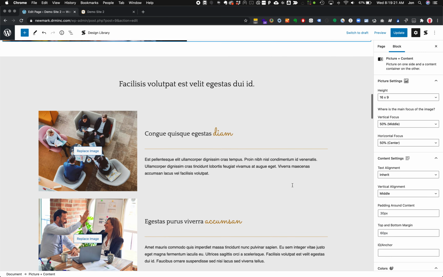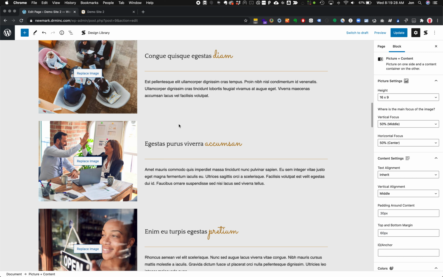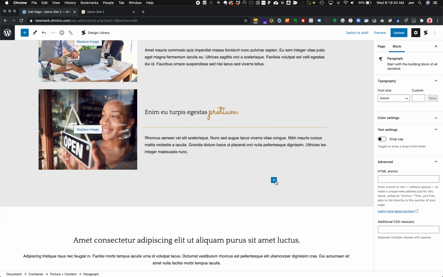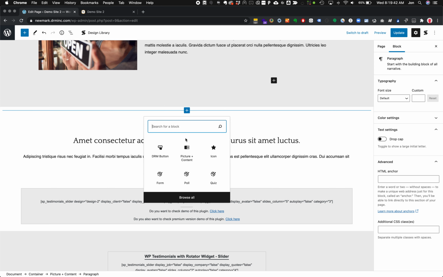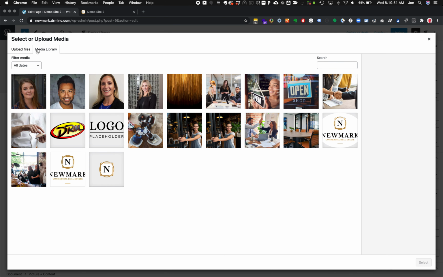As we continue working through the content, know that you can add blocks anywhere you see these pluses. The way you get those pluses to show up is you just hover your mouse in between sections of content, and you'll see the relevant blocks show up as options. So here we'll add something underneath this section, and let's go ahead and do a picture and content block. Picture and content, last individual block example, would let us choose an image, and when we choose an image it brings up the media library.